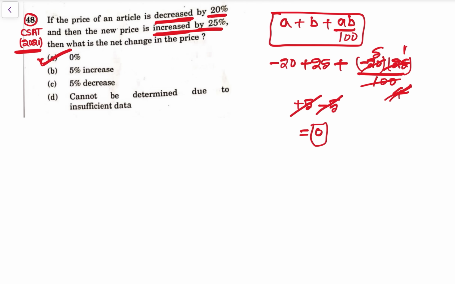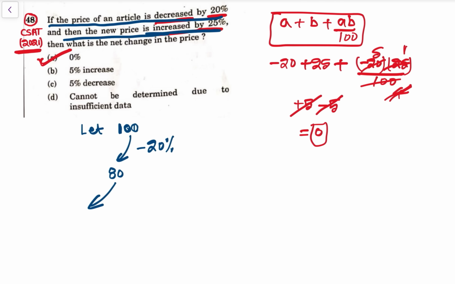Let's do with the traditional. See, let's assume price of an article is 100 rupees, price of an article is decreased by 20%, so 20% decrease हुआ minus 20%, so 20% decrease होते हैं, see 100 minus 20% of 100, that is 80 हो गया ये.